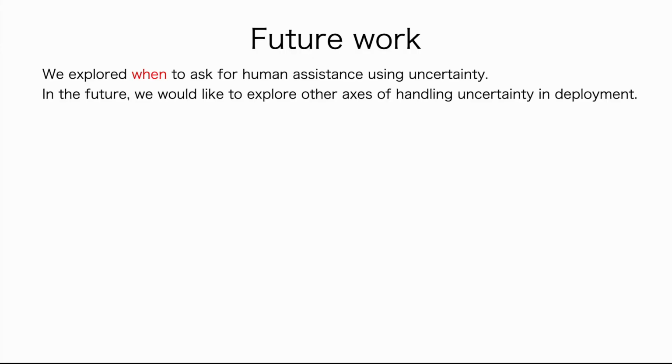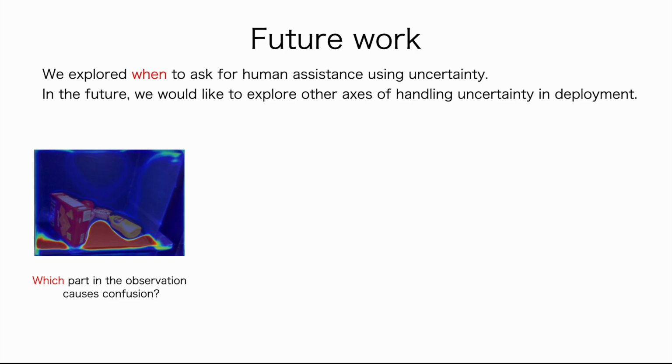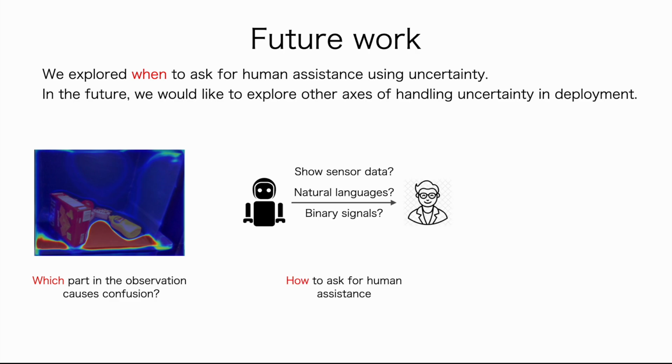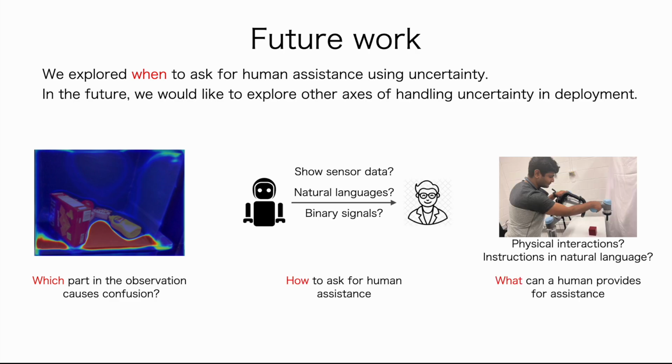In the future, we would like to explore more axes of human-in-the-loop policies. For example, which part in the observation causes confusion, how to ask for human assistance, and what can a human provide for assistance.